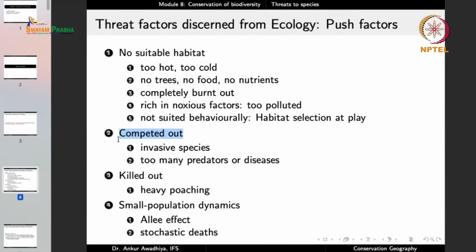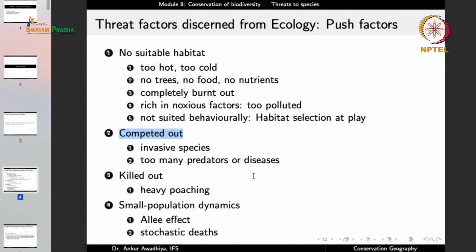But then the catfish was able to move out of the ponds because it can survive even out of water for a very long period of time. And so in the rainy season, it was able to move out, and now it entered into the Bharatpur bird sanctuary. And now this is a major threat because it can live in very extreme conditions. It can feed on roughly anything, and so it is now feeding on birds and their young ones. So you have a situation where there is a large amount of competition, especially because of invasive species. That also pushes the native species out.